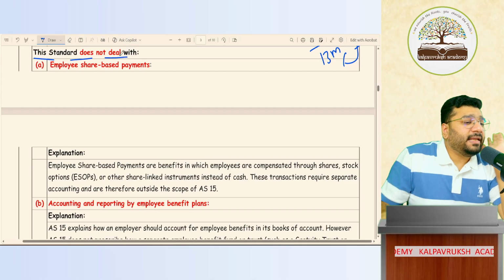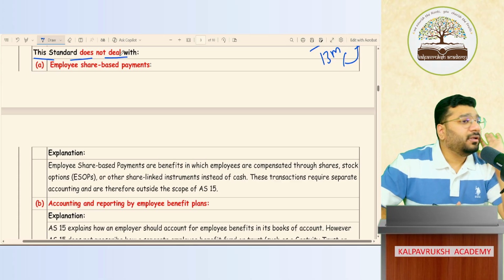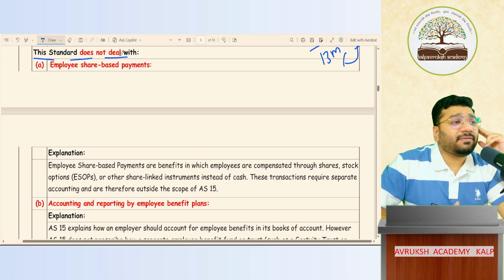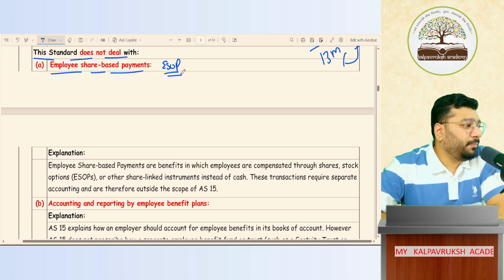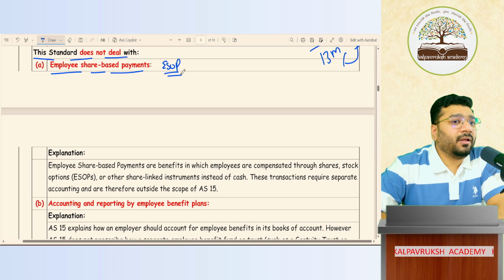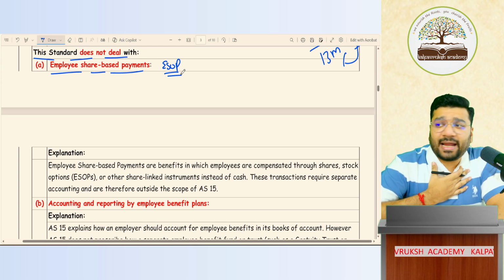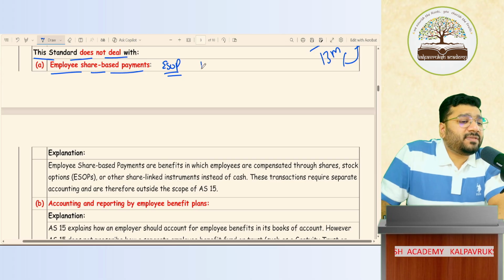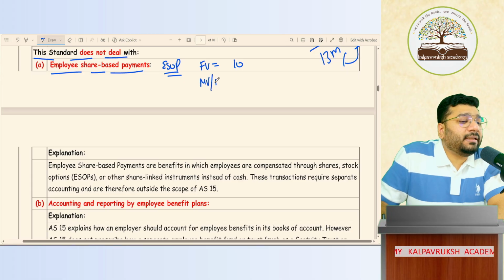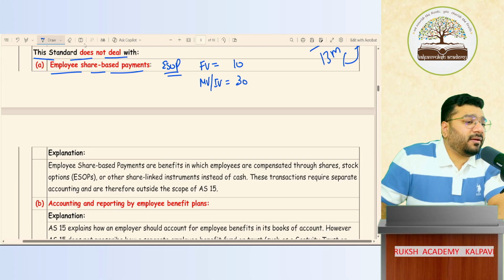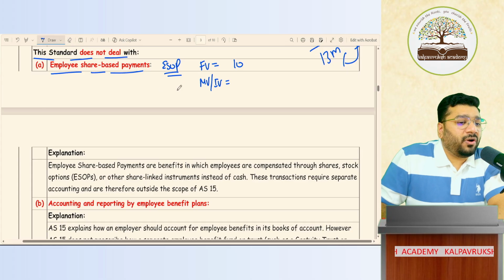Now, this standard does not deal with 2 things. That is, the following 2 things are not covered under AS 15. One is employee share based payment, nothing but ESOP. You know what is ESOP? Okay, I'll tell you what it is. I'm a company. Kalpavriksha Academy is a company, right? The face value of my share is 10 rupees. And the market value or the intrinsic value of my share today is 30 rupees. Or let's say, I'll make it more attractive. It is 200 rupees.